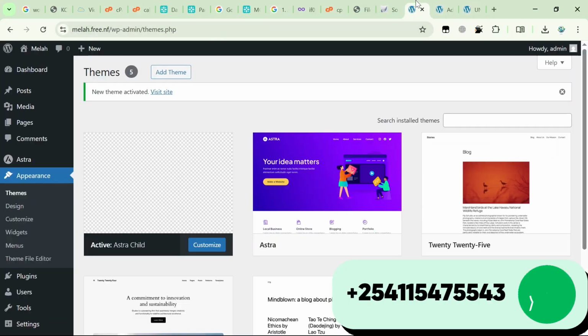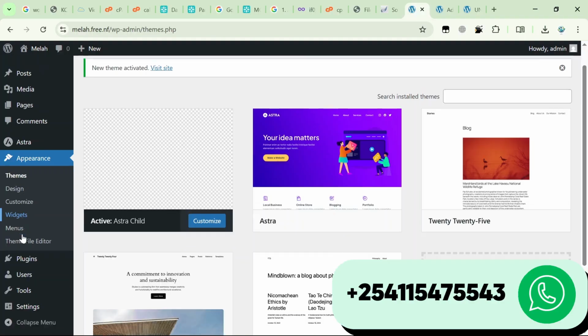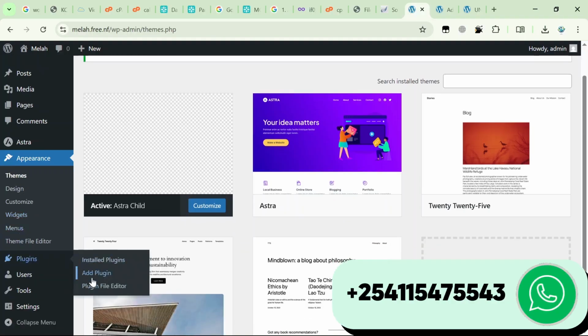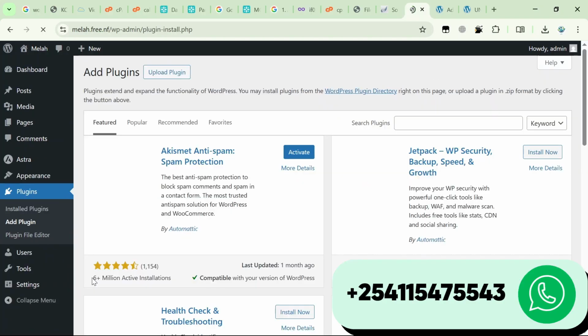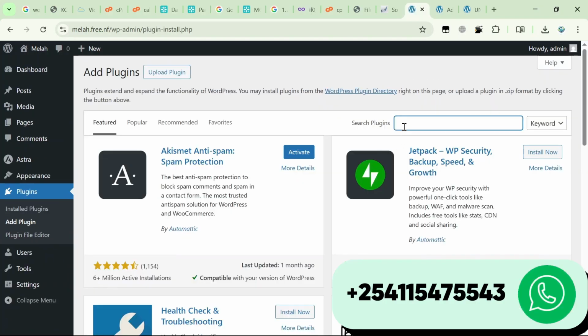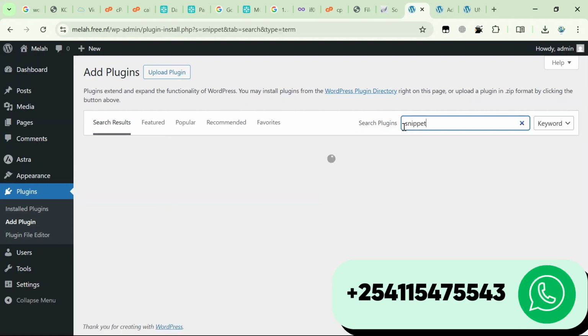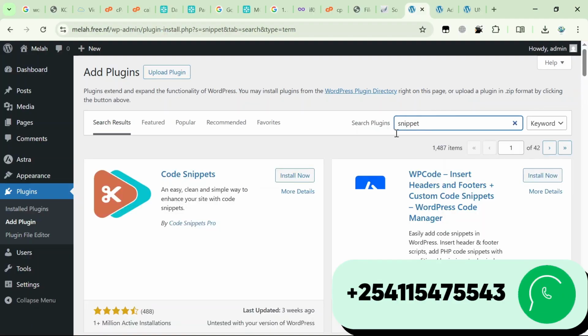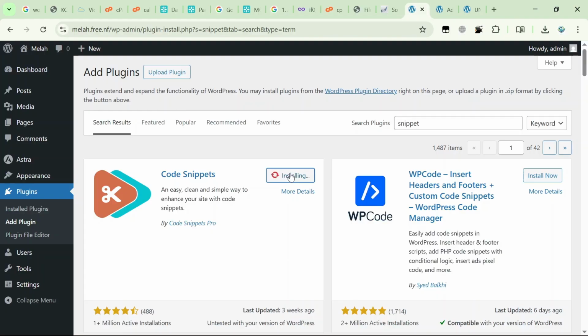What we'll do is add a snippet. Go to plugins, then add a new plugin. You search for the snippet plugin. There you go, then you install it. Once installed, you activate it.